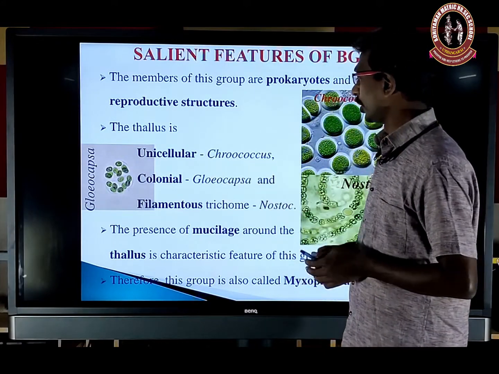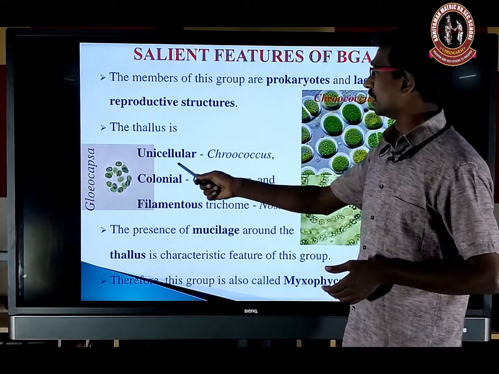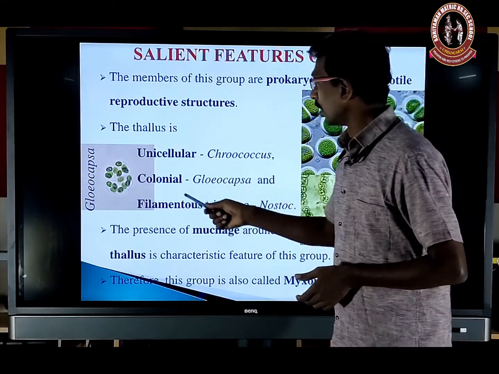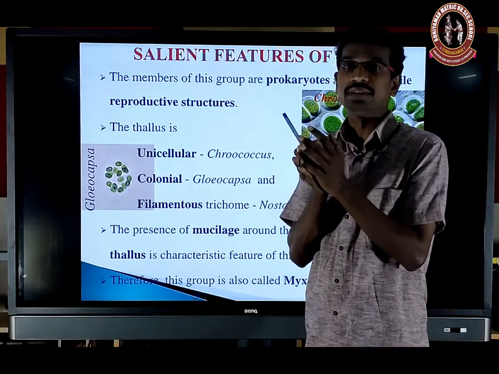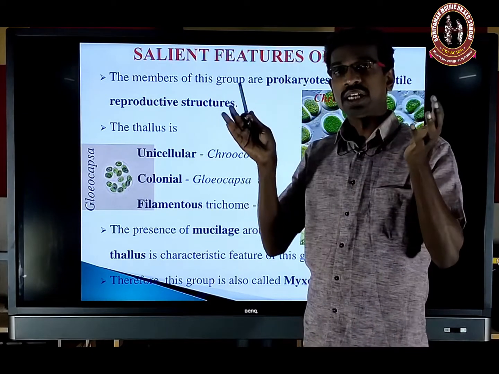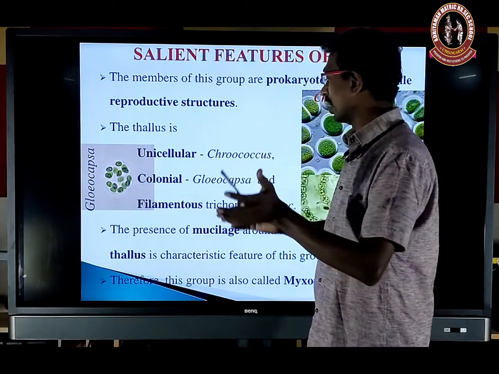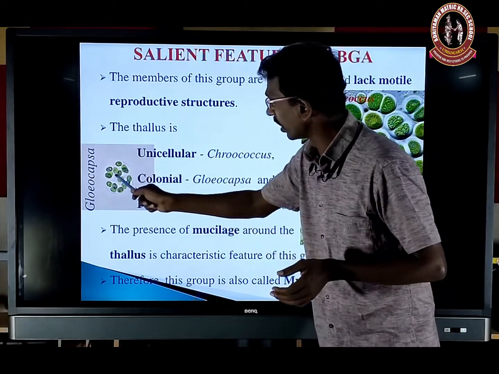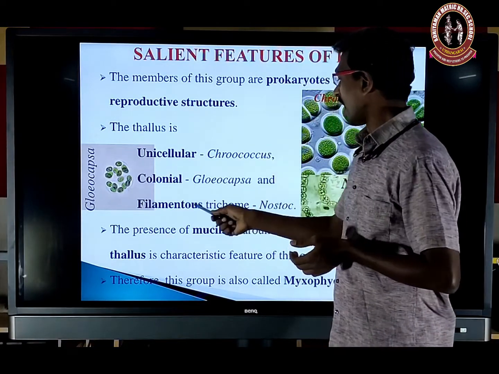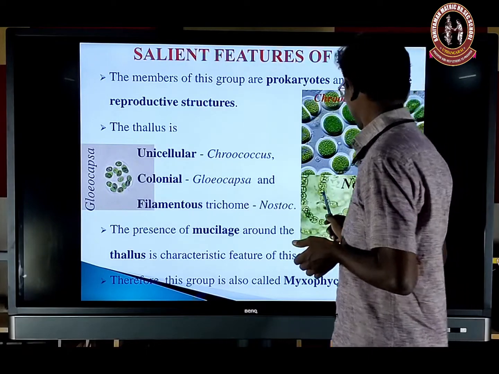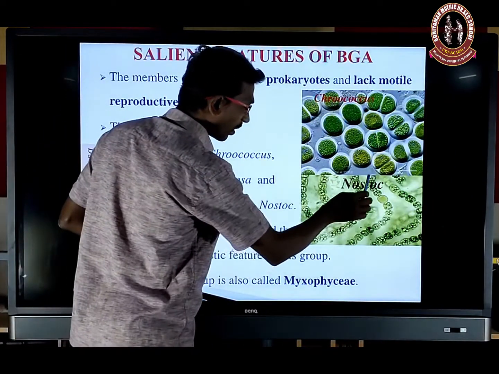The thallus may be unicellular, that is Chroococcus. That's Chroococcus, the unicellular form. And the colony form, where several individuals aggregate in a mucilaginous sheath and look like a colony, that is Gloeocapsa. It's a colony form; several individuals are present in a sheath-like structure. And then the trichome, in Nostoc. So this is a Nostoc. It looks like a trichome, but it's not multicellular; it is a filamentous form.